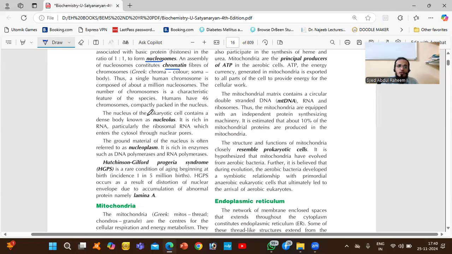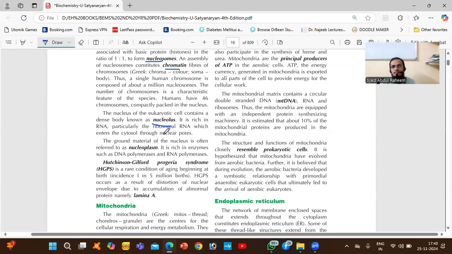The nucleus of a eukaryotic cell contains a dense body called the nucleolus, rich in RNA, particularly ribosomal RNA, which enters the cytosol from the nucleus through nuclear pores. The ground material of the nucleus is often referred to as nucleoplasm. It is rich in enzymes such as DNA polymerase and RNA polymerase.